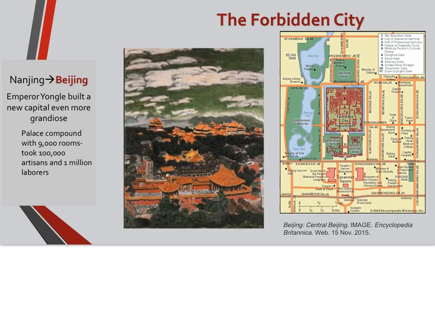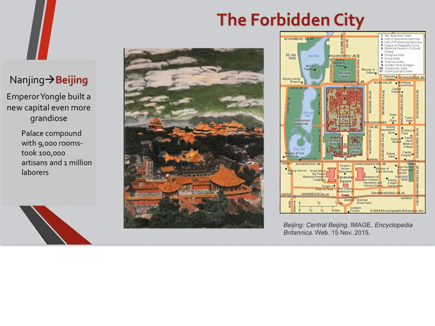One of my favorite topics is the Forbidden City. So, after the movement of the capital from Nanjing to Beijing, Emperor Yongle built a new capital, even more grandiose than the one over in Nanjing. His palace had over 9,000 rooms, took over 100,000 artisans, and over 1 million laborers.